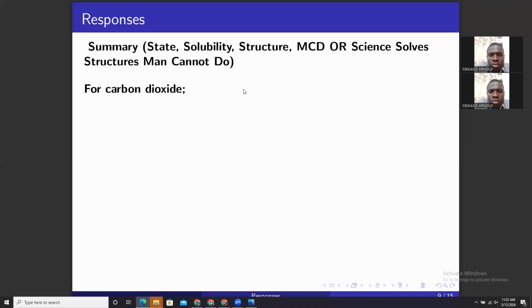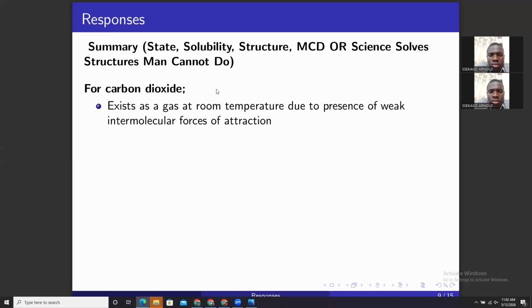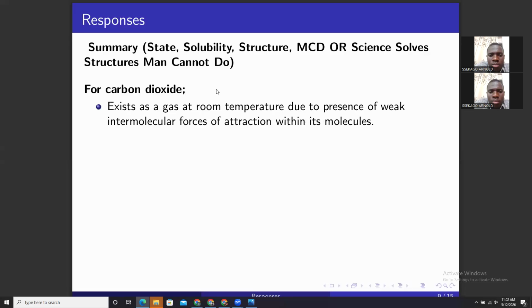Finalize with carbon dioxide. For the previous item, carbon dioxide was not there. And colleagues, even though carbon dioxide was not there, we can still use the properties of methane to formulate properties of carbon dioxide. State: carbon dioxide exists as a gas at room temperature. Why? You recall the reason which we gave for methane? It is the same reason here, due to the presence of weak intermolecular forces of attraction.